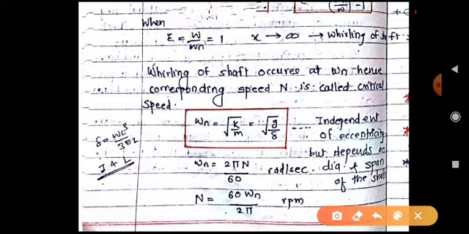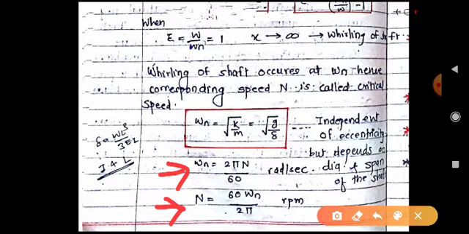So omega n equals 2 pi N by 60, and we can easily find out the value of N. N is nothing but the critical speed. Critical speed is nothing but the speed at which we are getting the natural frequency. You can also see that omega n is independent of the eccentricity.